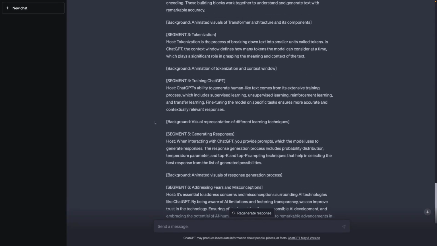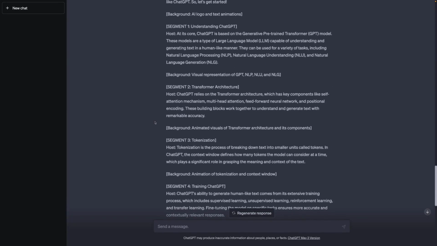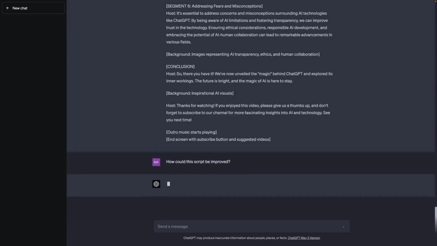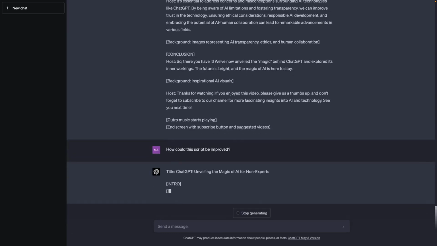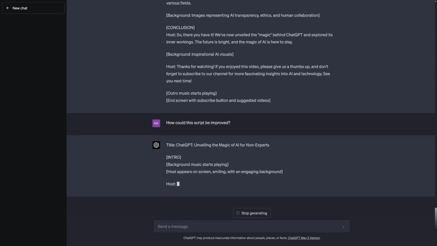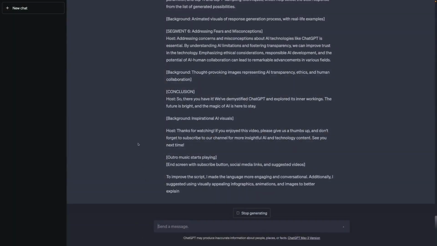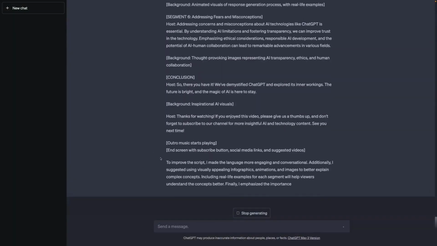Now, all that being said, you could of course also try to refine that script first by, for example, using ChatGPT again. And we could again try self-reflective prompting here and ask ChatGPT how this script could be improved to make sure that it maybe gives us a better version of that script. So here it regenerated the script for me and then summarizes what it did to improve it.